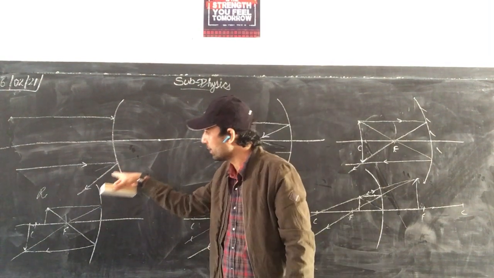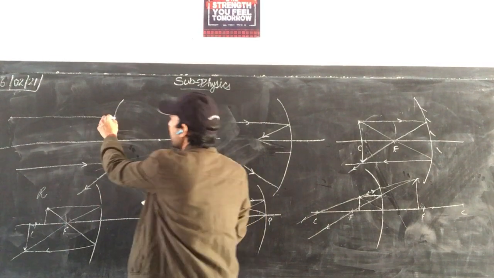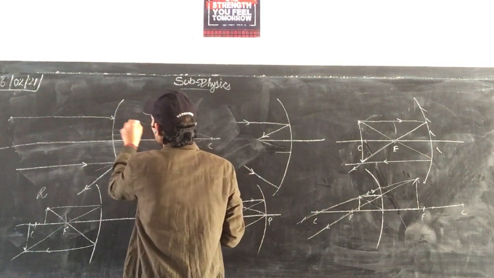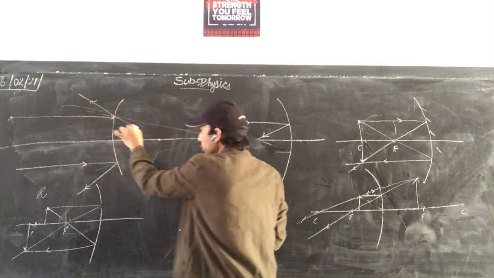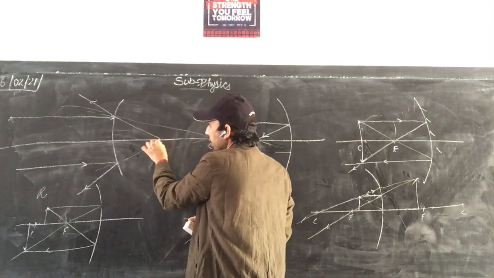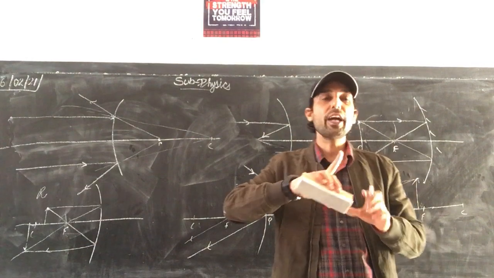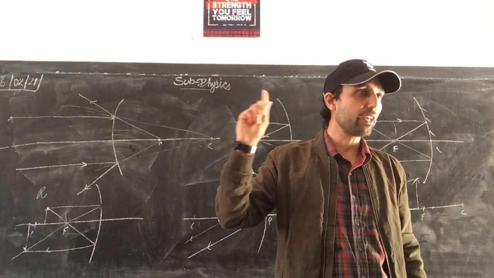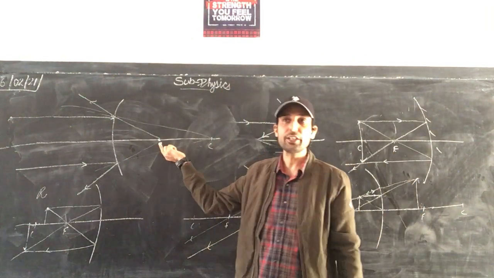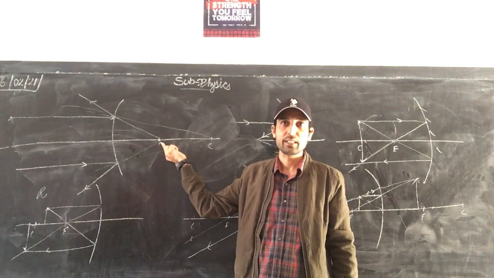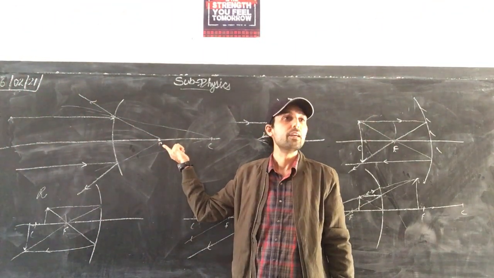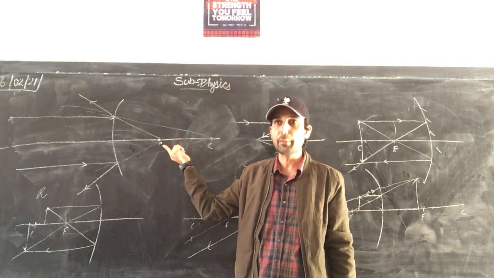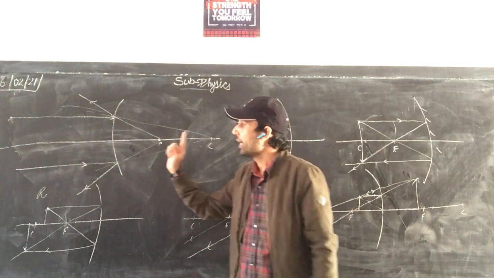After reflection, one ray diverges this side. The other ray is toward the center of curvature; this is the normal ray. We produce them backward. Here the image is formed. So when the object is at infinity for a convex mirror, the image formed will be a point image at focus. It is a virtual image, a point image, virtual image.